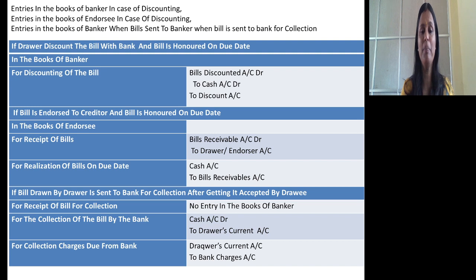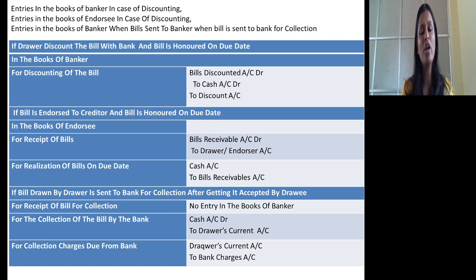For discounting the bill, in the books of banker, bill discounted account debtor to cash account and to discount account. Try to understand: bill discounted account debtor to cash account, to discount account. If the bill is endorsed to creditor and the bill is honored, in the books of endorsee, for receipt of bill, bills receivable account debtor to drawer or endorser account. For realization, cash account debtor to bills receivable account.